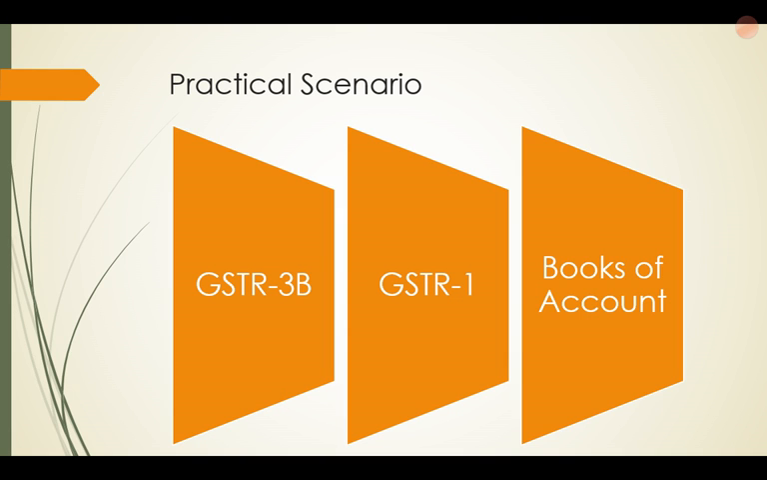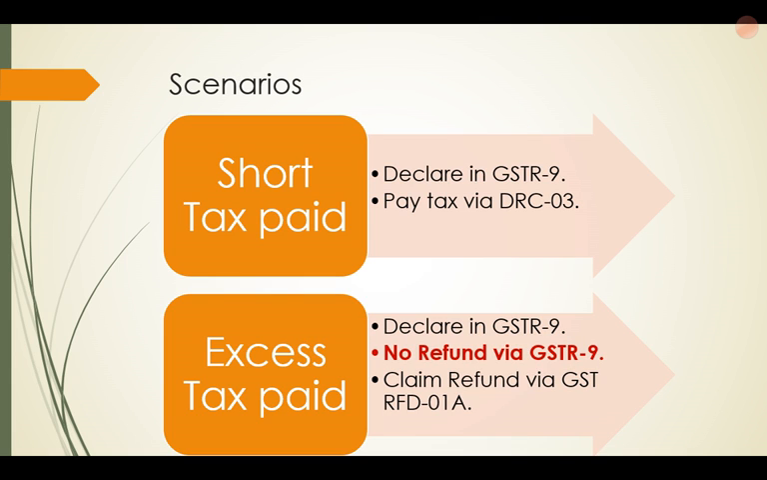So because of this, there will be two scenarios. Either the tax will have been short paid. There could be a case where in the books of account the sales or outward supplies are more, but you have paid lesser tax in 3B, or even in GSTR 1 you've shown lesser sales. In that case you have paid short tax, and you have to declare these outward supplies or sales in GSTR 9 and pay tax via DRC 03.